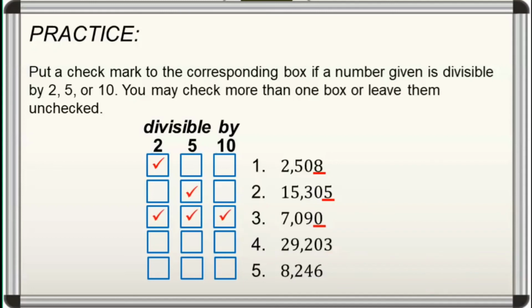For number 4, the given number ends with 3. So, it is not divisible by 2, 5, or 10. And for number 5, the given number ends with 6. So, it is divisible only by 2, but not by 5 or 10.